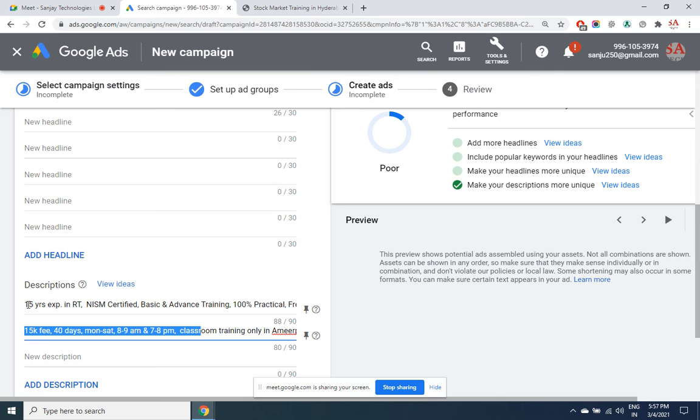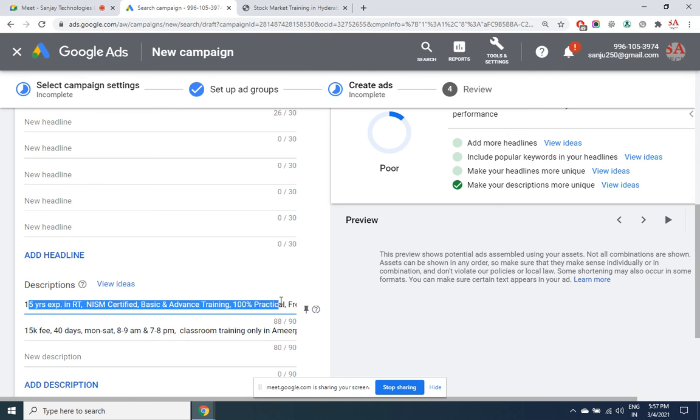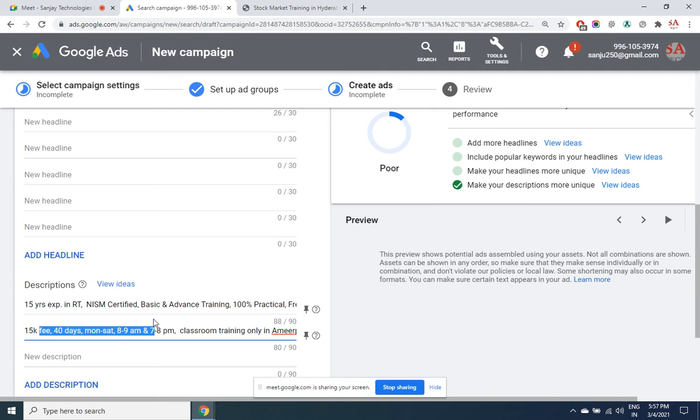Here the expectations of the person are very high. Here the expectations are very low. Yes, in your website you write all this. The person never knew all that, still he was ready to join. That's why he clicked on that. And after clicking, he realized that this is by a 15-year candidate and that too NISM certified. He is providing basic and advanced training, that too 100% practical. His conviction will increase further. But after clicking here, if he finds this, his conviction will totally go away.